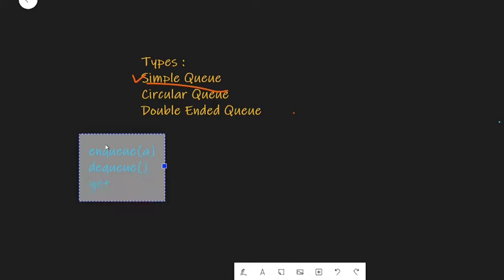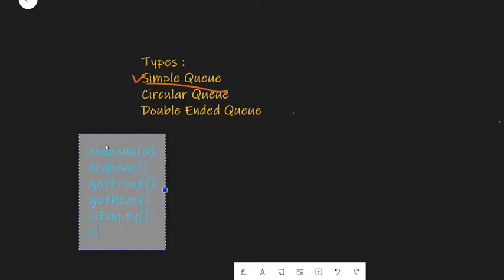Next we have get front, get rear, is empty, and then we have is full. So let's first understand what is this enqueue operation.